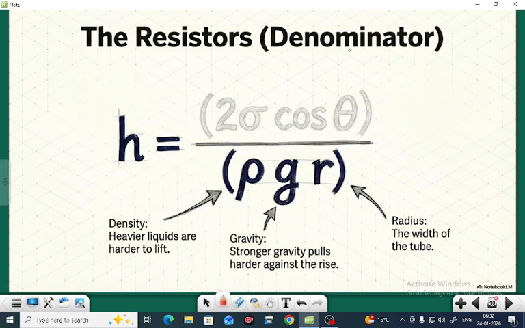And the resistance, the denominator. Density: heavier liquids are harder to lift. H is inversely proportional to the density of the liquid. Gravity: stronger gravity pulls harder against the rise. And r, the radius, the width of the tube, is inversely proportional. If r is small, the h will be more. So this is Jurin's law.